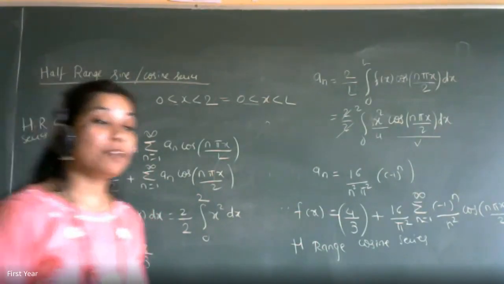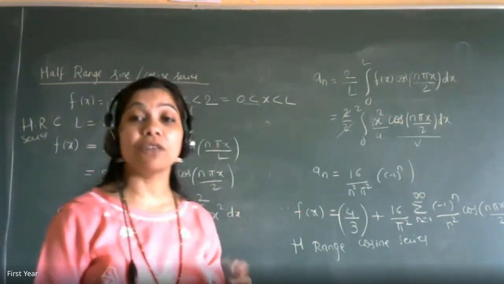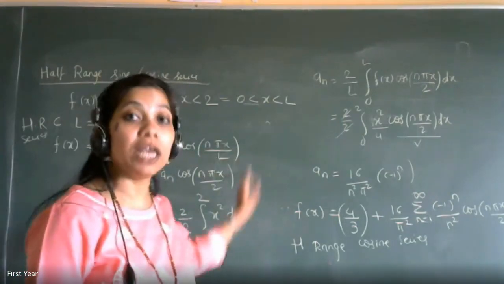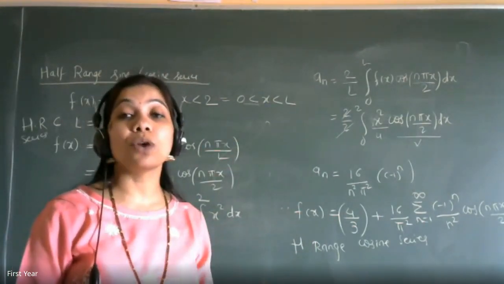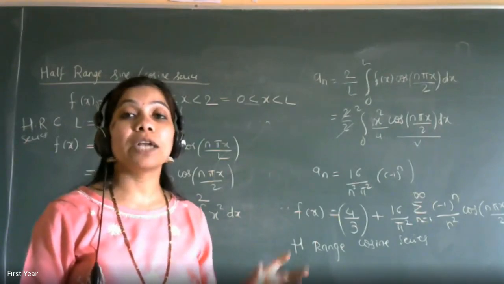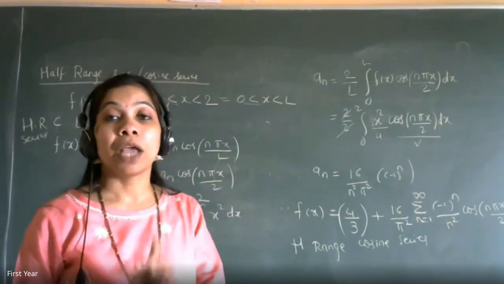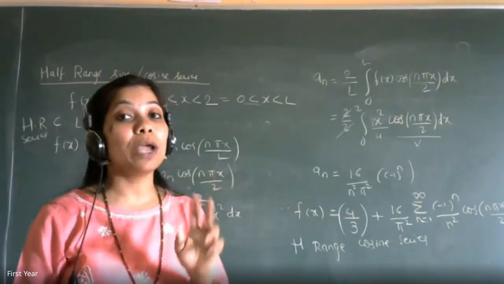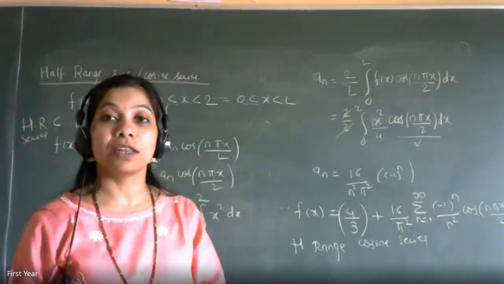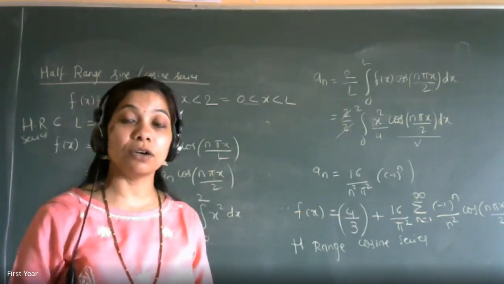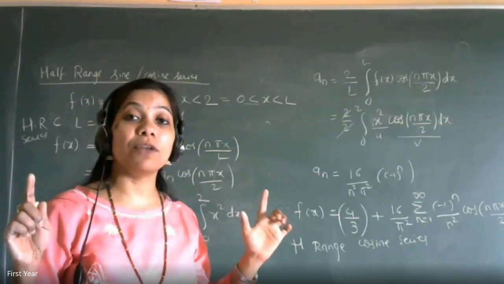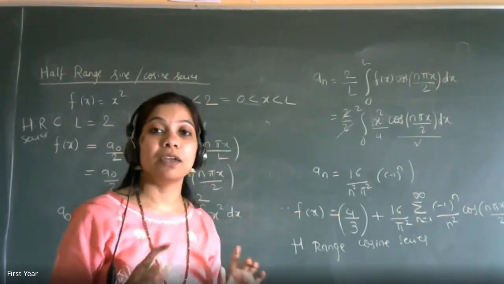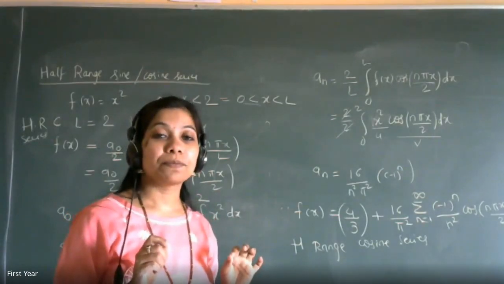If the question is to find the full range, or they'll ask you to find the Fourier series, they won't say full range. Find the Fourier series expansion for f of x is equal to x square in the range 0 to 2. That means your total interval is 0 to 2. So it will be of the type c to c plus 2l, arbitrary interval. And therefore, upper limit minus lower limit, c plus 2l minus c will be 2l. So 2l will become 2 and therefore l will become 1. That's the difference. If you want to get both the terms, then the period will be 2l. And if it is half range, the half period will be l. Are you getting what I'm trying to say?